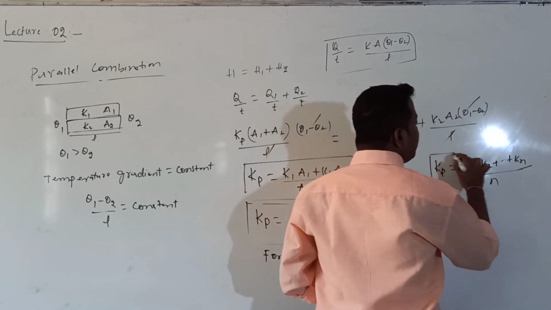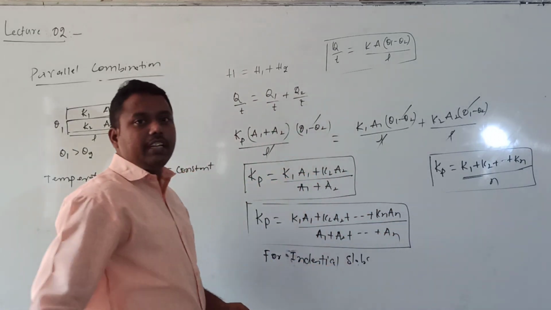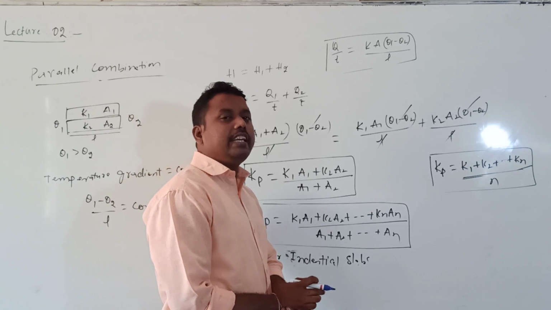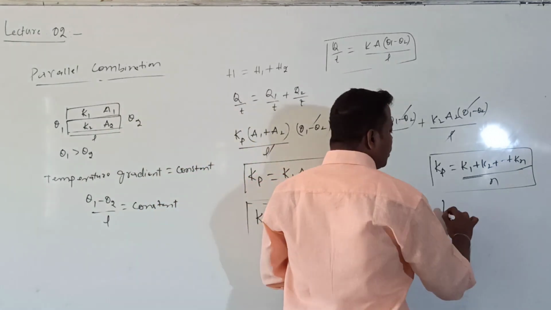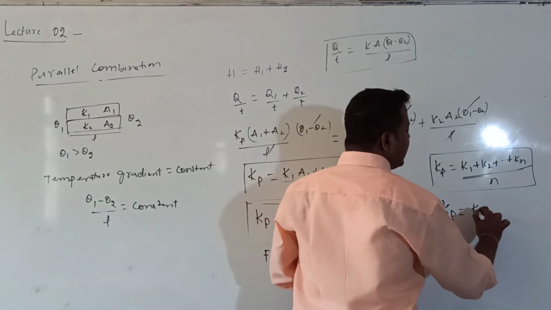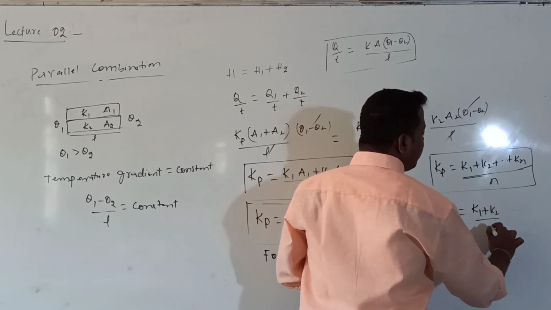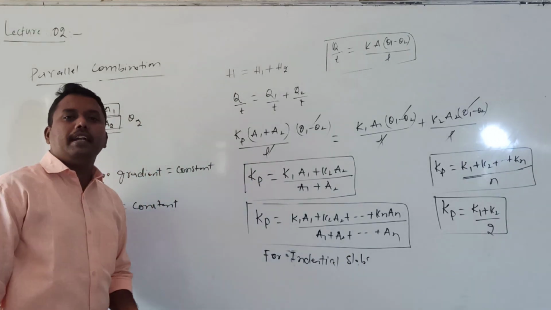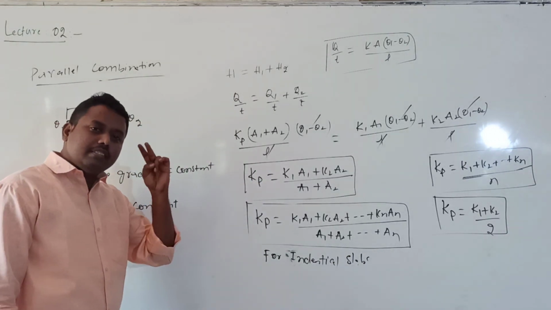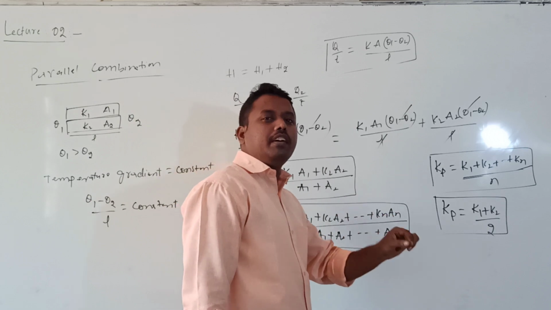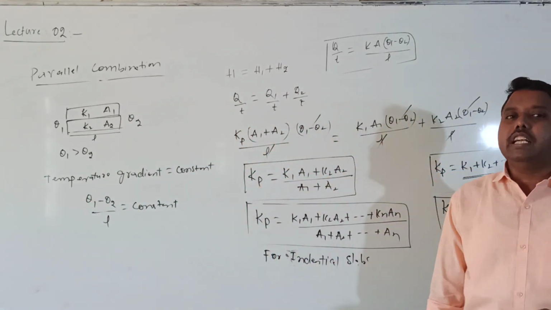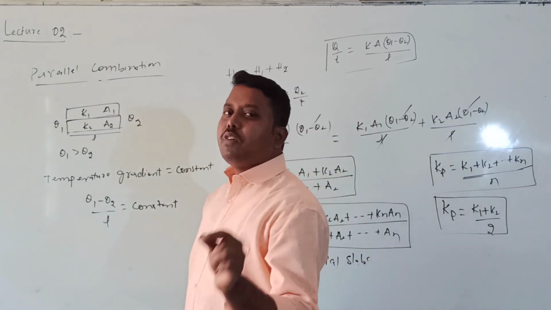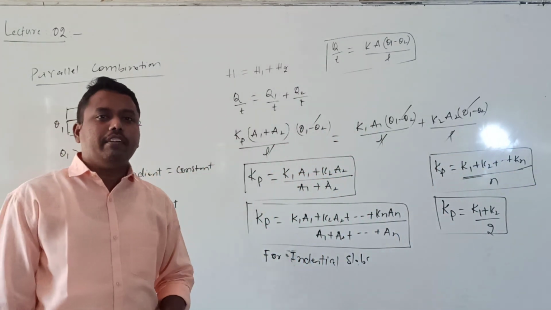So this is the formula for the coefficient of thermal conductivity for n number of identical slabs connected in parallel combination. If there are only two slabs, it is K1 plus K2 divided by 2. That is the arithmetic mean. Whereas in series combination, whenever the length value is the same, the coefficient of thermal conductivity is numerically equal to the harmonic mean of the individual coefficients of thermal conductivities.